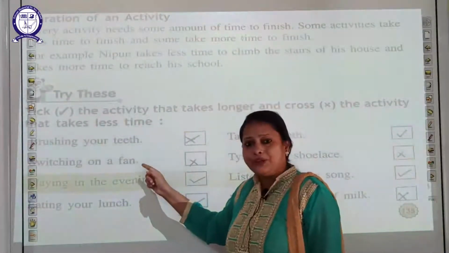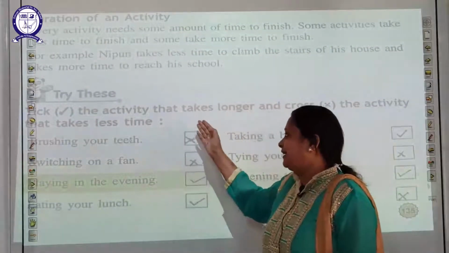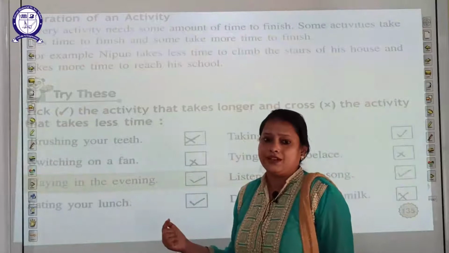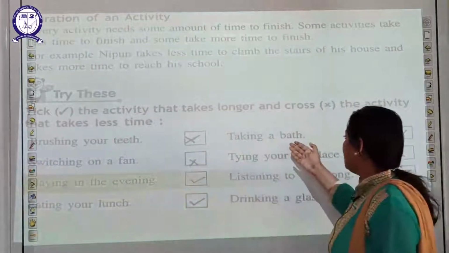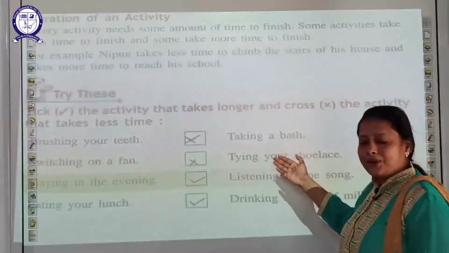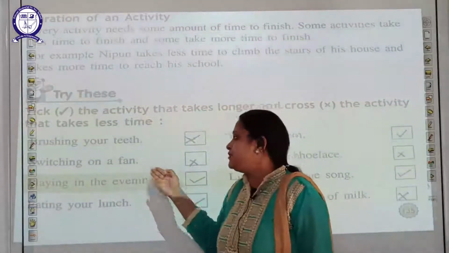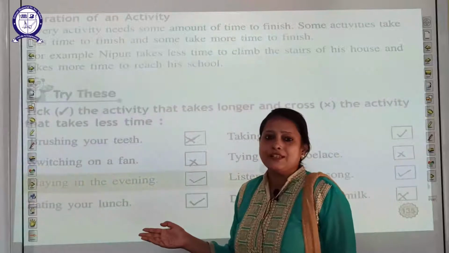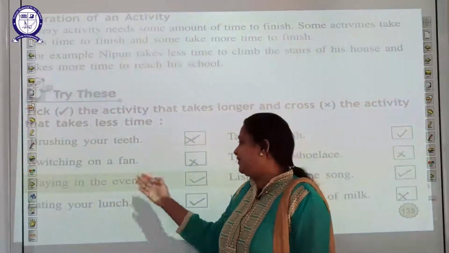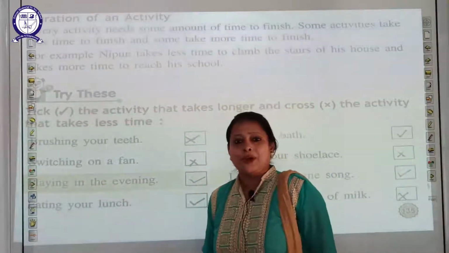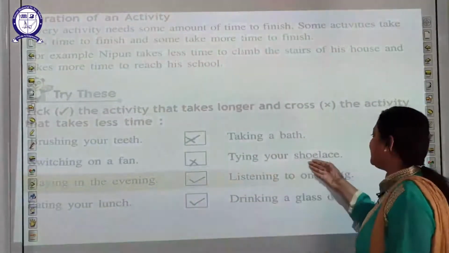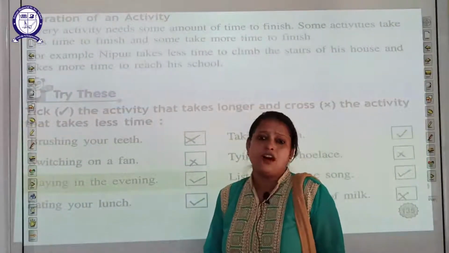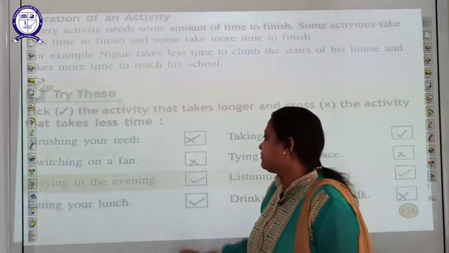In brushing your teeth, you will take very little time. But if you bathe, there are so many processes, so taking a bath takes longer. Switching on a fan is very easy. If someone asks you to go and switch on the fan, it will take very little time. Now next we will see tying your shoelace. Tying your shoelace also takes very little time.